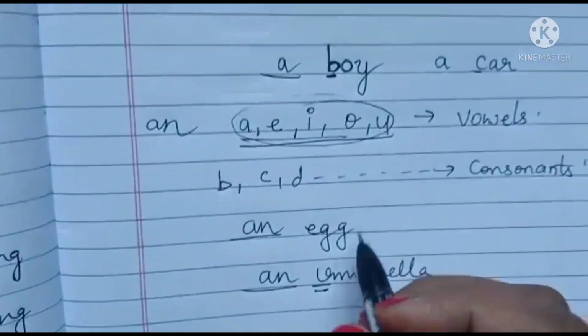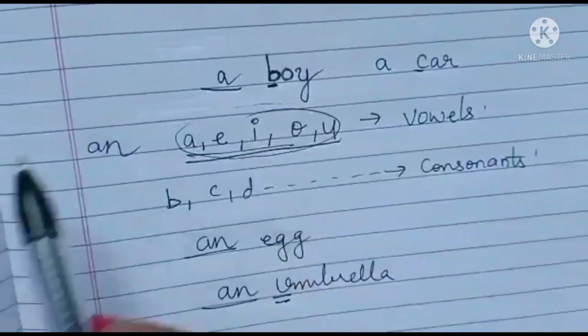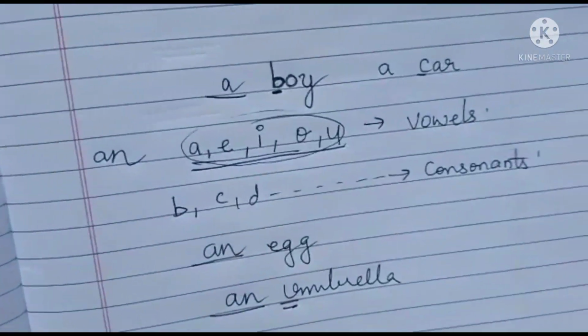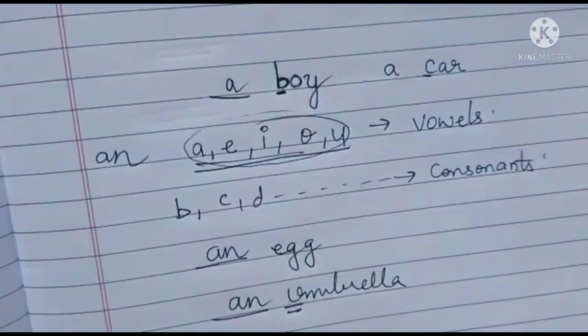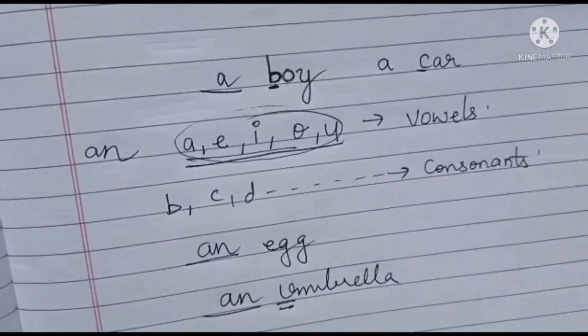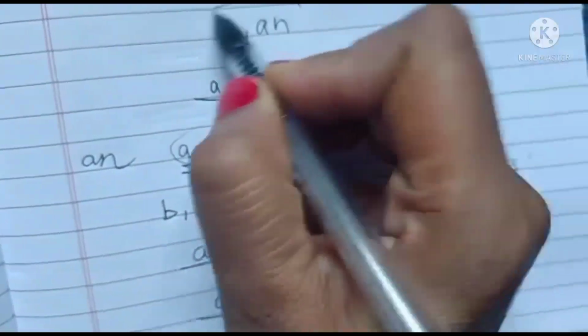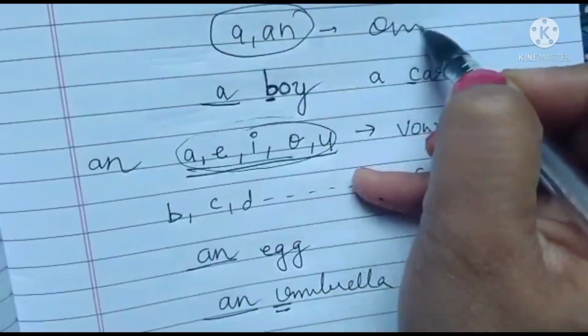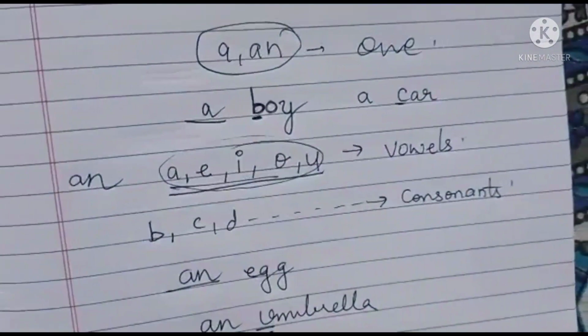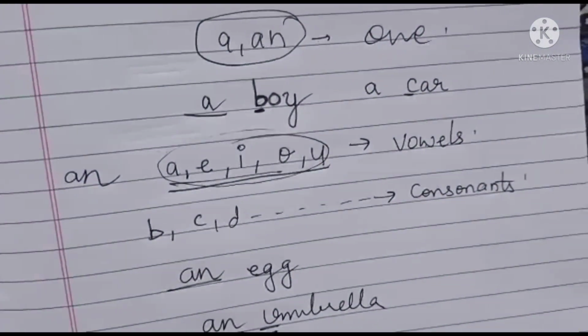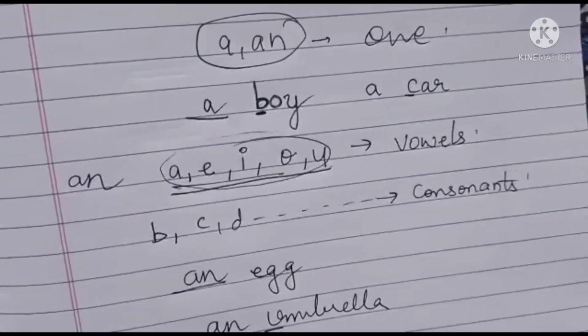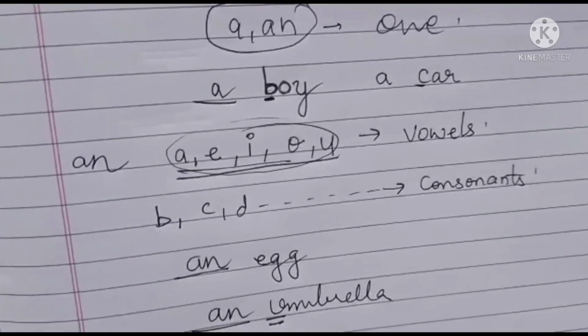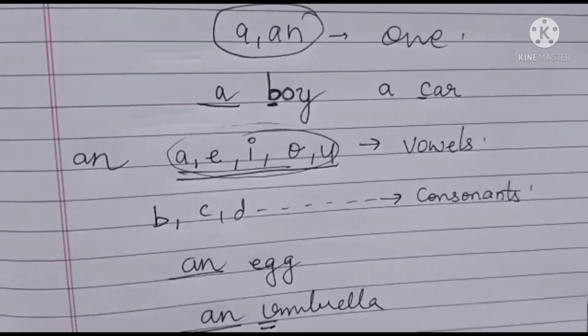Followed, children? So if you see that the noun is singular in number, we use a or an before them. Both a and an mean one in English. Just pay attention: if the words begin with a consonant sound, you write a. If it begins with a vowel sound, you write an before them.